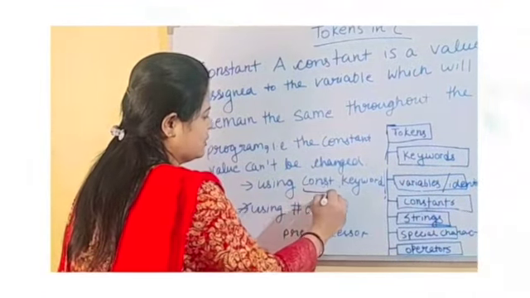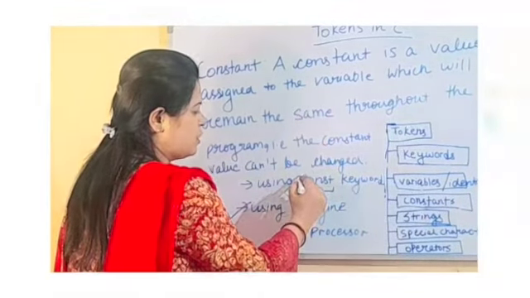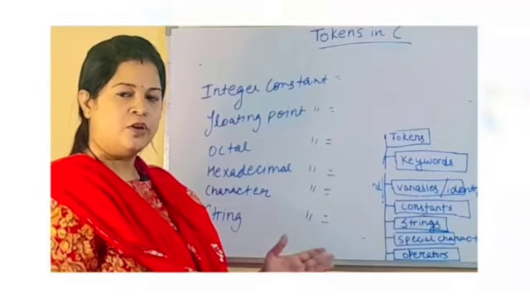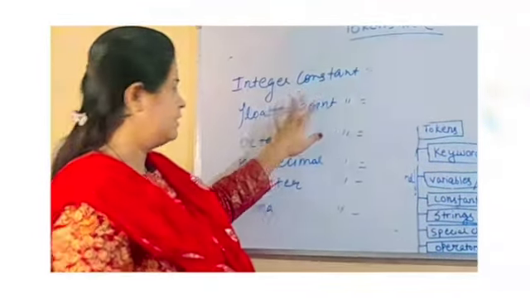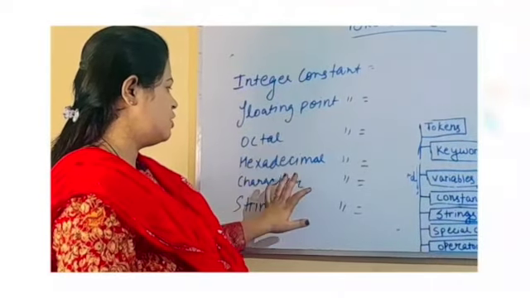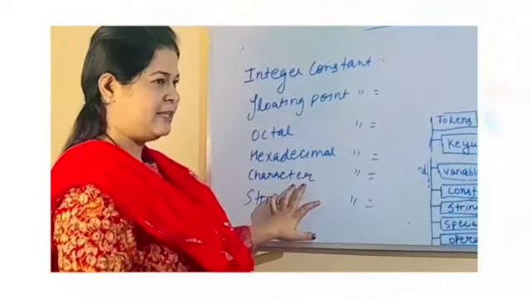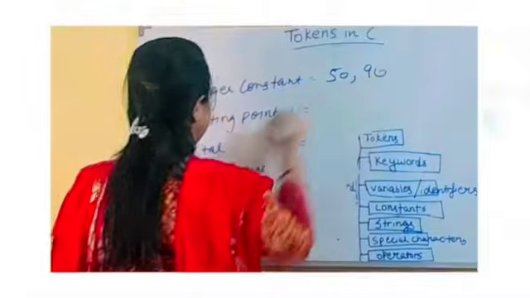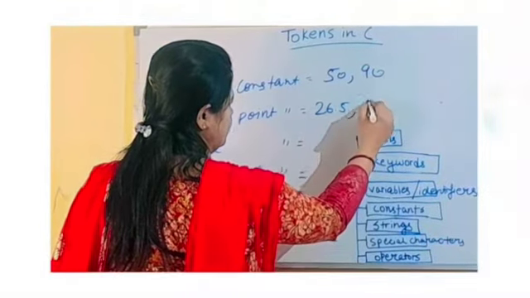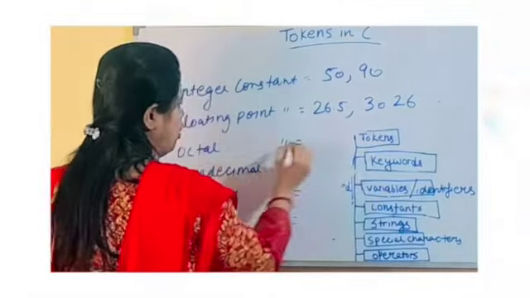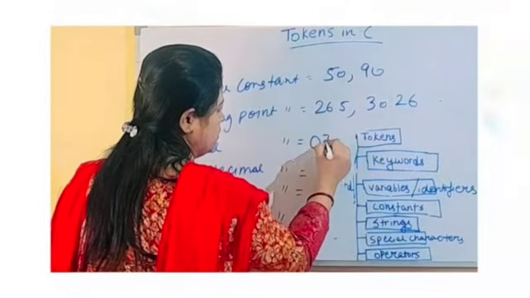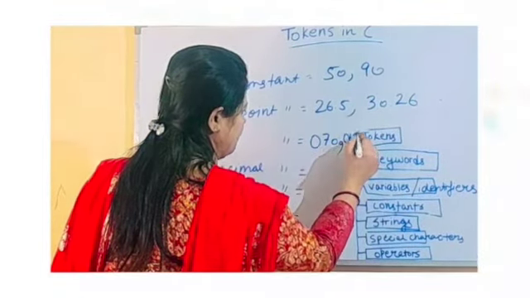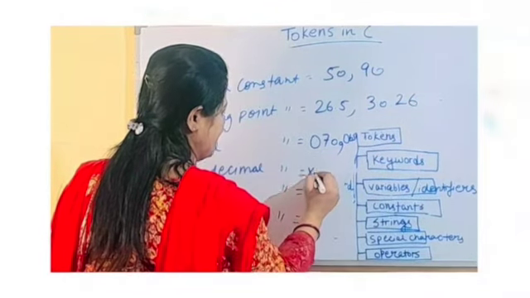Now we will use constants. We can declare a constant using the const keyword, like const pi equals the value. Constants can be an integer constant, floating point constant, octal constant, hexadecimal constant, character constant, and string constant. An integer constant can be any number like 50 or 90. A floating point constant is like 26.5 or 30.26. An octal constant is preceded by 0, like 065. A hexadecimal constant is preceded by 0x.